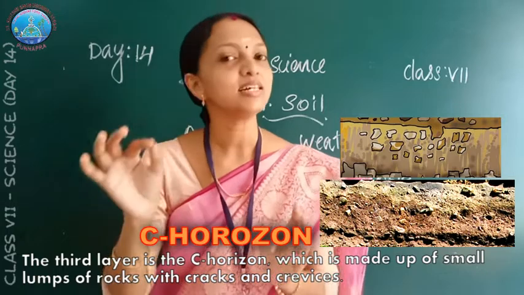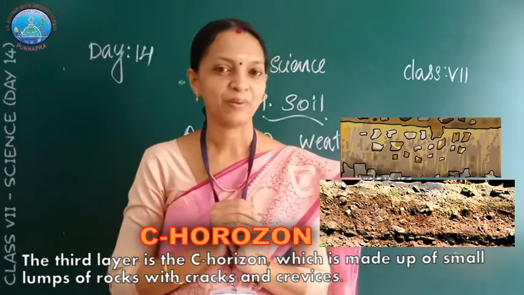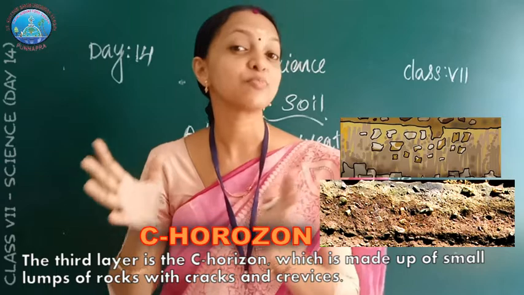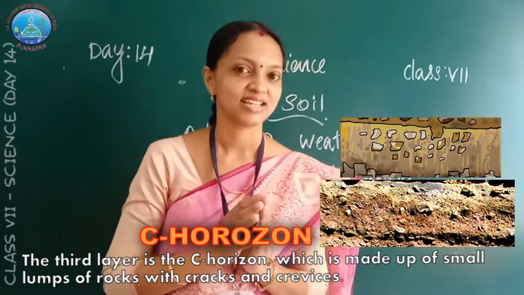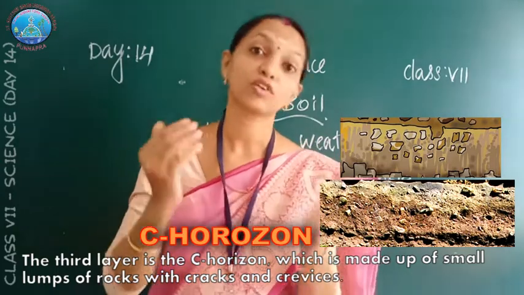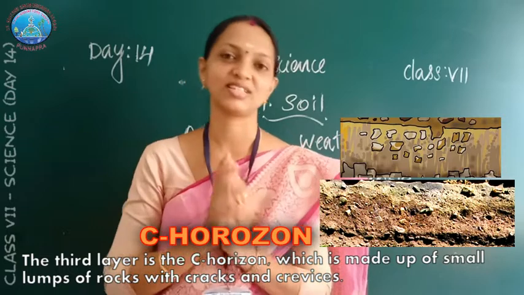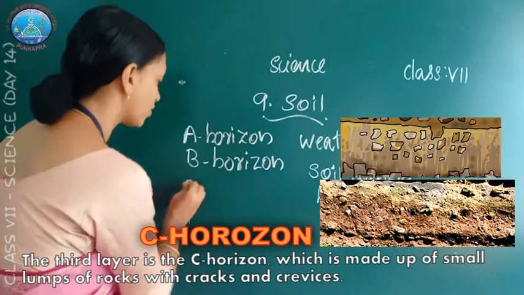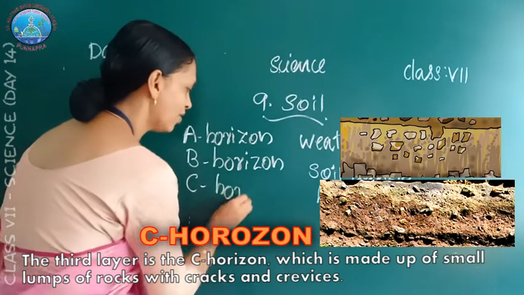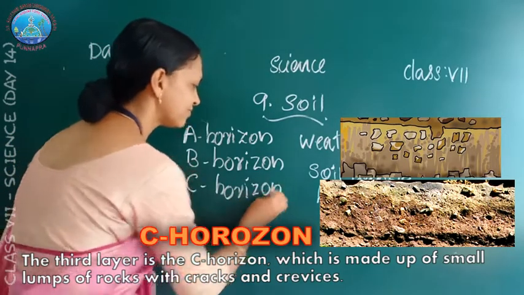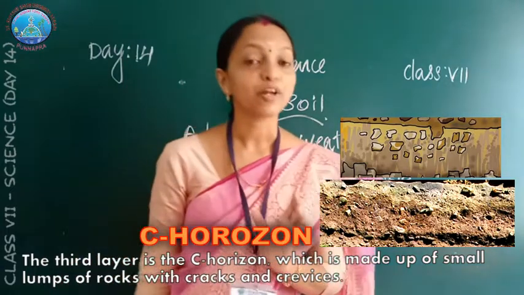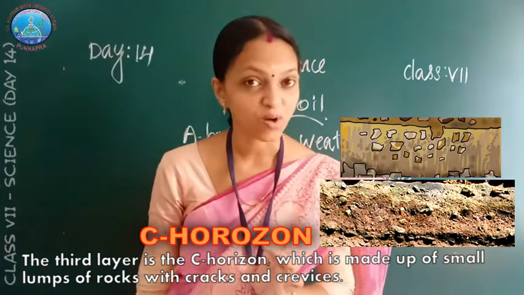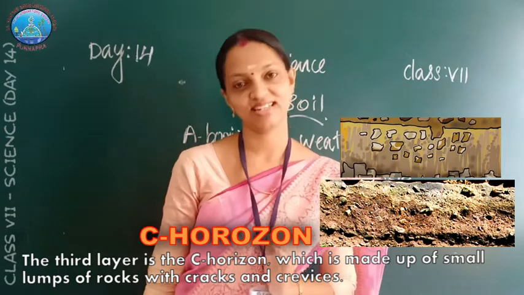The third layer is C horizon and it is made up of small lumps of rocks with cracks and crevices. The third layer of the soil is called the C horizon. Third one, C horizon. And it is made up of small lumps of rocks with cracks and crevices.